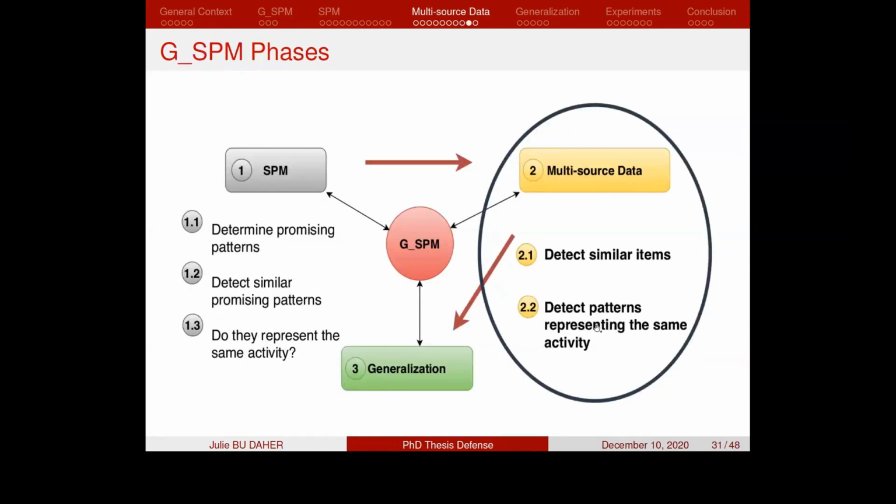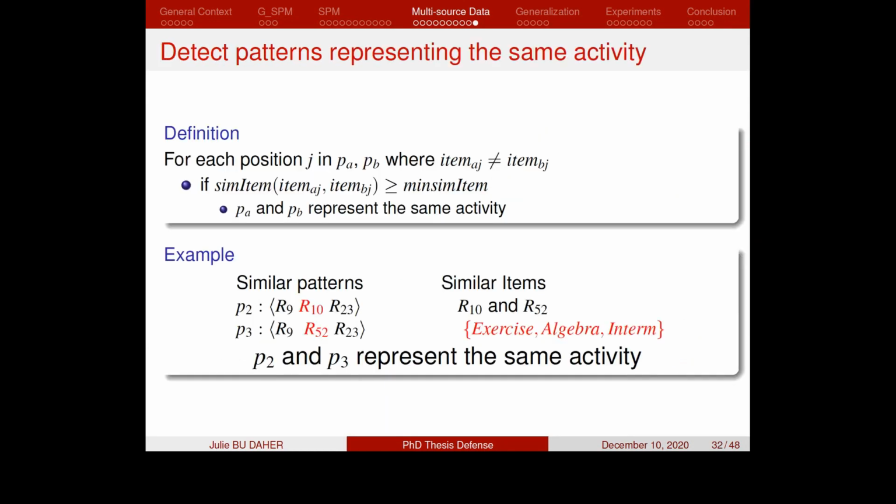The next step of the multi-source data phase of the GSPM algorithm is to detect the patterns which represent the same sequential activity. For this step, we rely on the complementary data to the items of the sequences. We consider that for each two similar patterns, if their different items at the same positions in the patterns are similar, then these two patterns represent the same sequential activity.